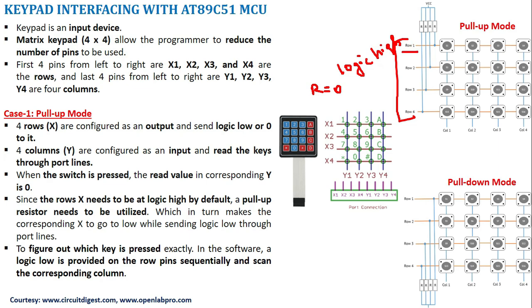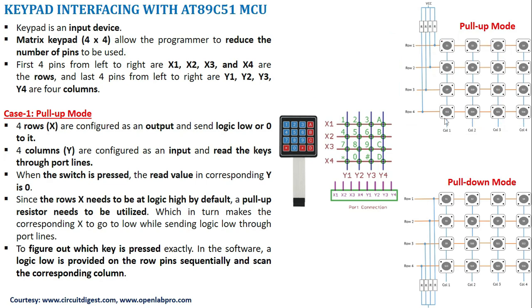For example, if I give row 1 a value of 0, then whenever I close this switch, this signal will be routed to column 1. In the same way, if I press the third switch instead of the first one, this 0 will propagate to the column 3 line. If the switch is not pressed, the 0 will not appear in any of the column lines. That is how this keypad is going to work.